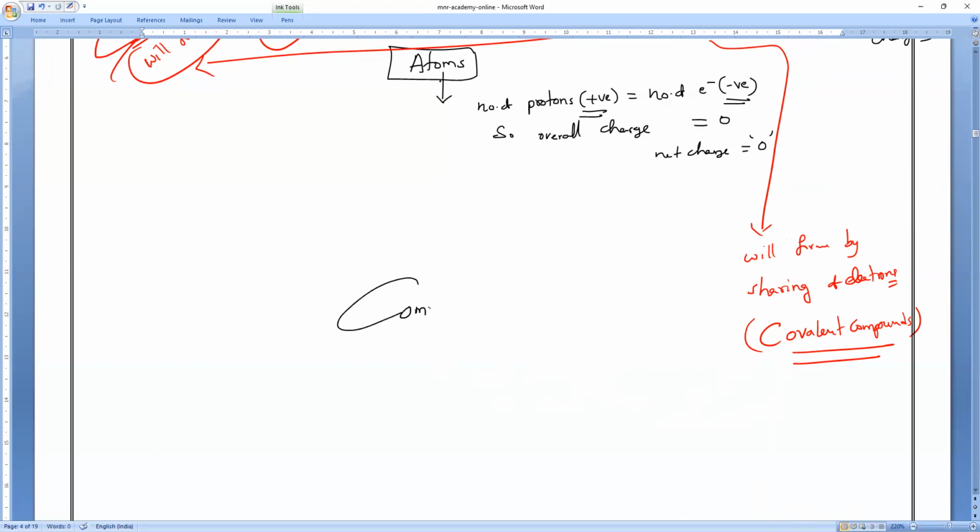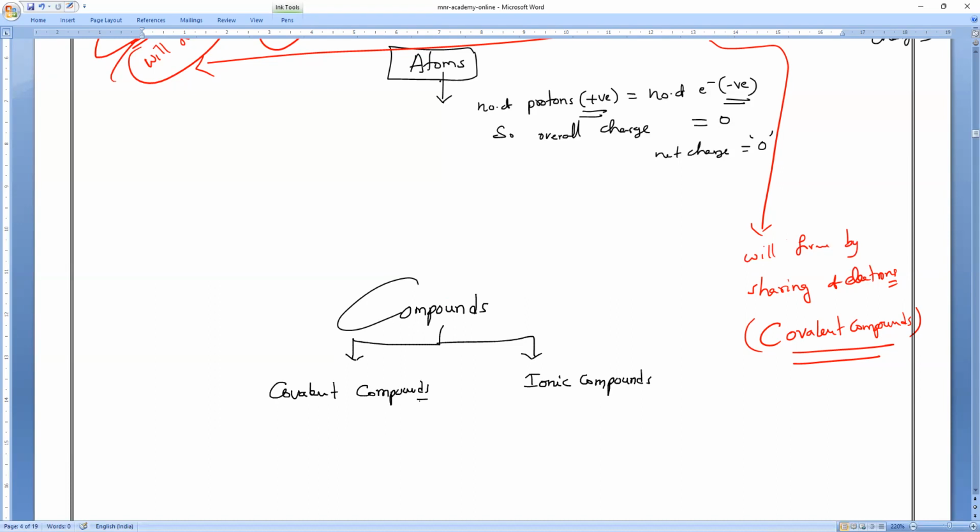Compounds are of two types. Remember your class 9 book: ionic compounds are there, covalent compounds are also there, and we'll study them. So compounds are of two types. One is covalent compounds. Another one is ionic compounds.